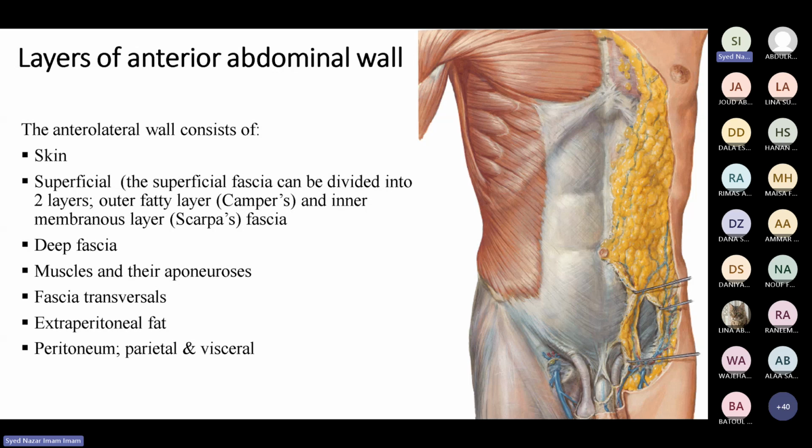Now, the peritoneum is made up of two layers. One is called the parietal layer and one is called the visceral layer. We will learn the difference between the parietal layer and the visceral layer. But the last thing is the peritoneum. Say, for example, if you want to go to the stomach, you will see the parietal layer and then the visceral layer of the peritoneum. So these are the layers you have to dissect. You have to cut the skin, superficial fascia, deep fascia, the muscle and their aponeurosis, fascia transversalis, extraperitoneal fat, and the peritoneal layers, the parietal layer and the visceral layer.